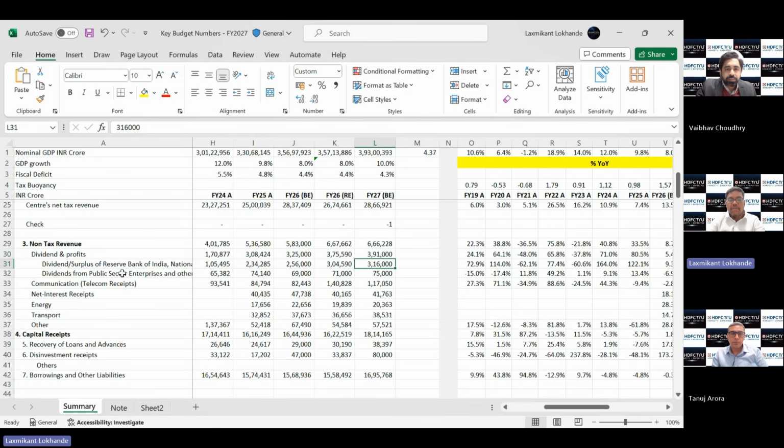One is the dividend from RBI and the banks, and second is the dividends from the PSU companies. This total number is close to 3.9 lakh crore for FY27. Within that, obviously, the RBI dividend is the bulk of the component. Out of this 3.2 lakh crore, roughly 2.7 to 2.9 lakh crore is estimated to be coming from RBI